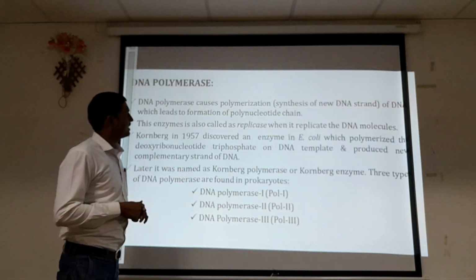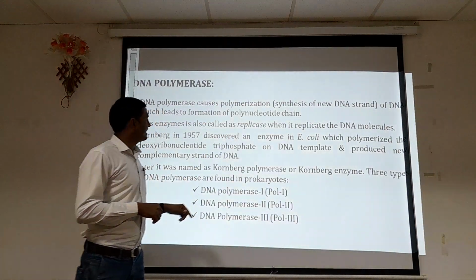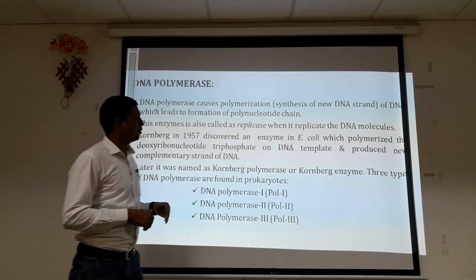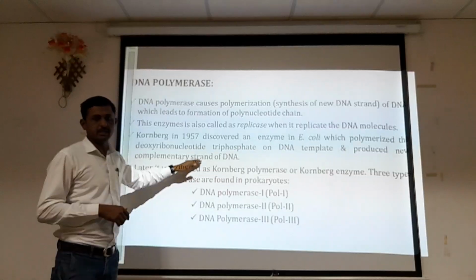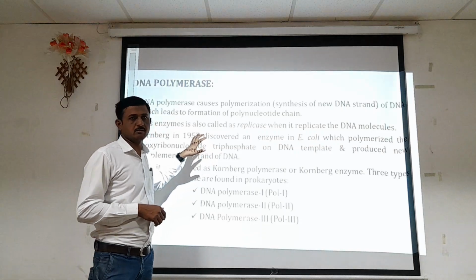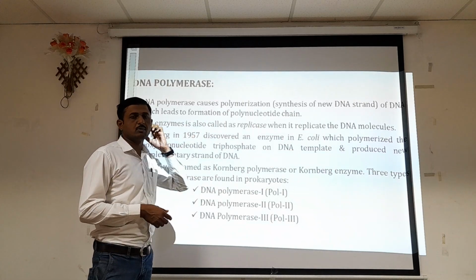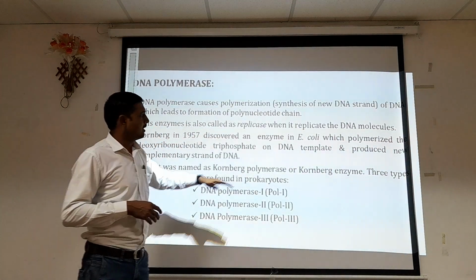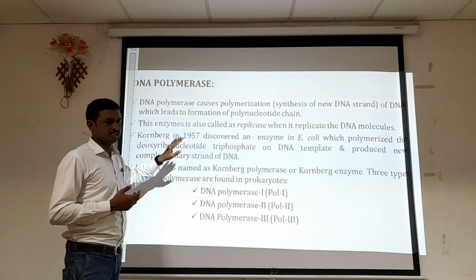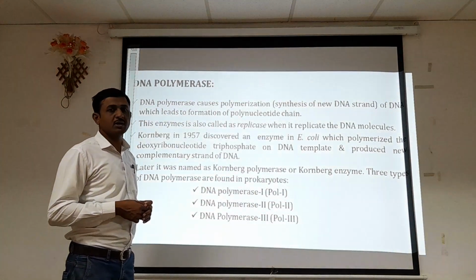Kornberg in 1957 discovered an enzyme in E. coli, that is Escherichia coli, which polymerized the deoxyribonucleotide triphosphate on a DNA template and produced a new complementary strand of DNA. So, firstly, in 1957, Kornberg discovered that polymerase enzyme in E. coli, which carried out the polymerization of DNA, and by using that enzyme a new complementary DNA strand is synthesized from the DNA template. Later, it was named Kornberg polymerase or Kornberg enzyme.